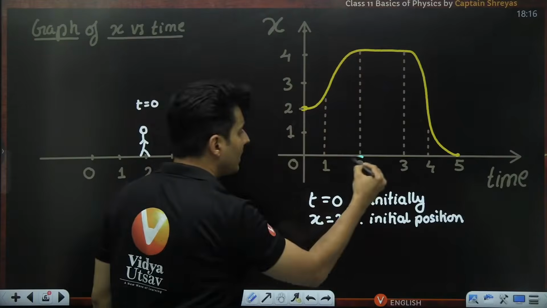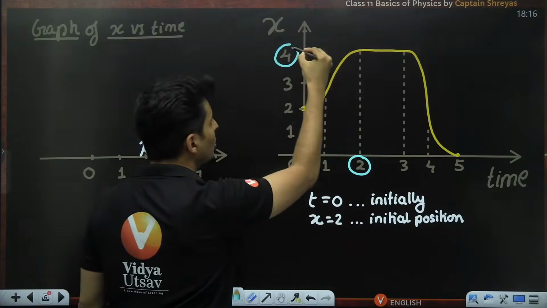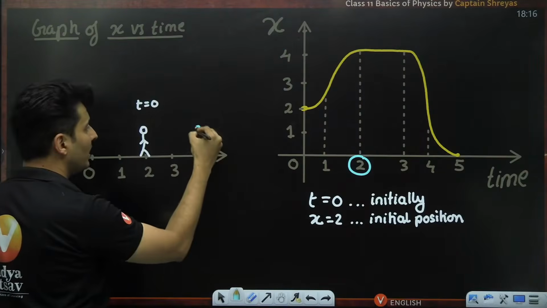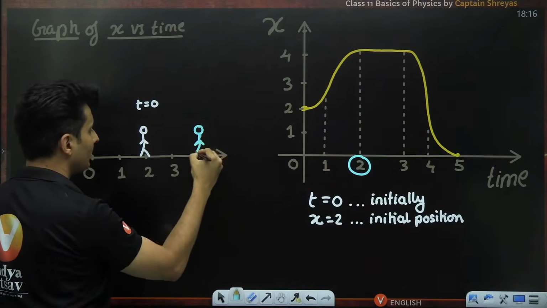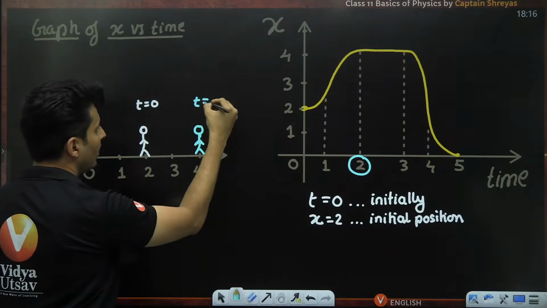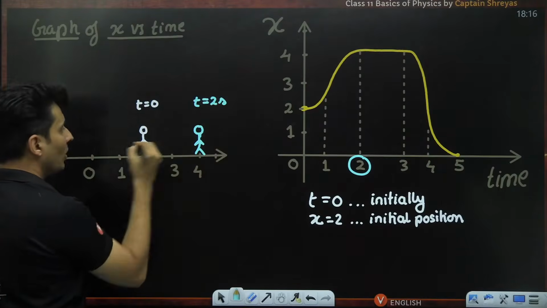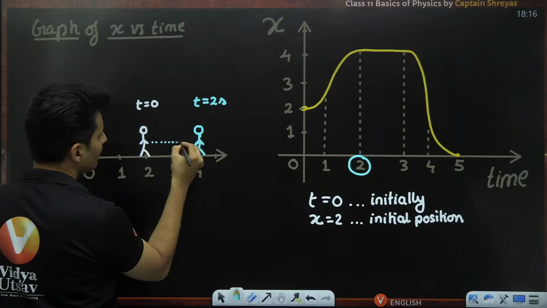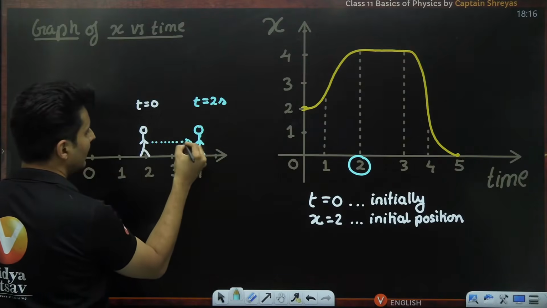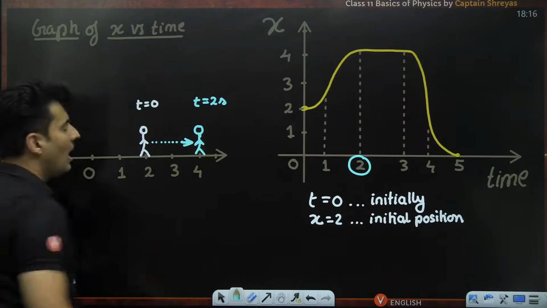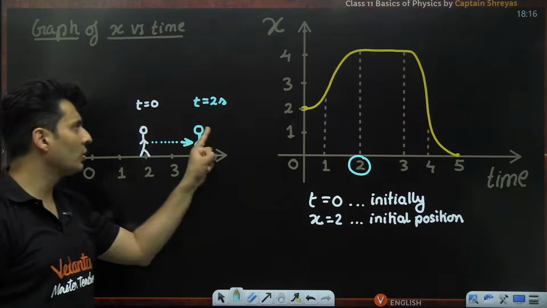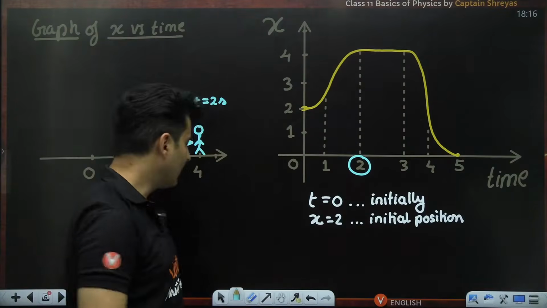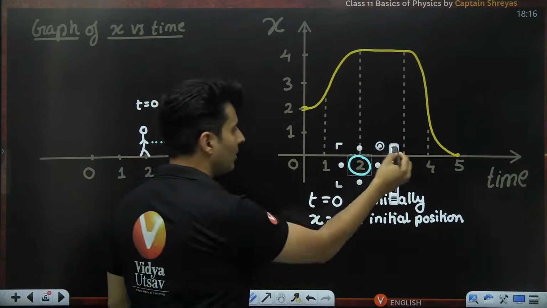So look at it. At time equal to 2, the position was 4 meters. So that person was over here when the time was 2 seconds. So from 0 to 2, that person has moved like this. Are you able to visualize this? So from 0 to 2 seconds, that person went walking till 4 meters. That is what I got to know till this particular point.